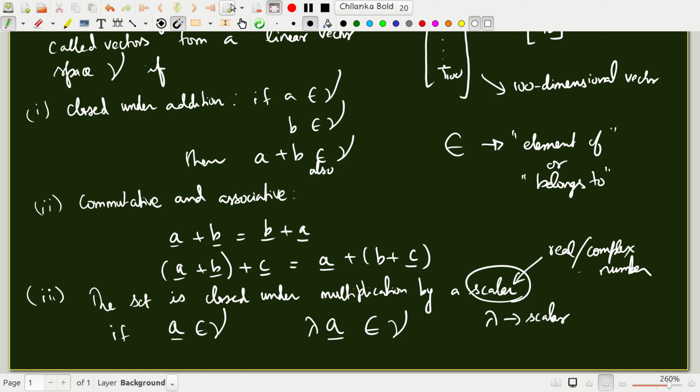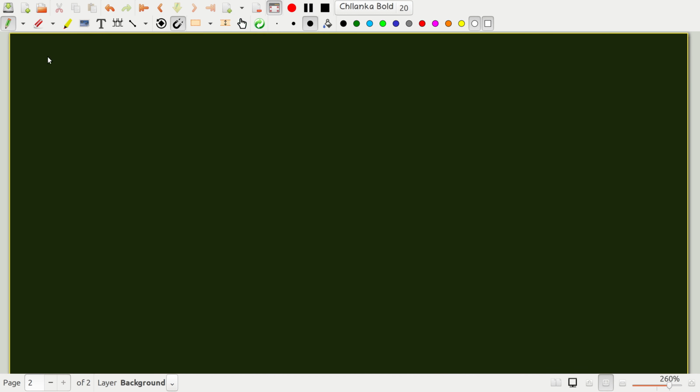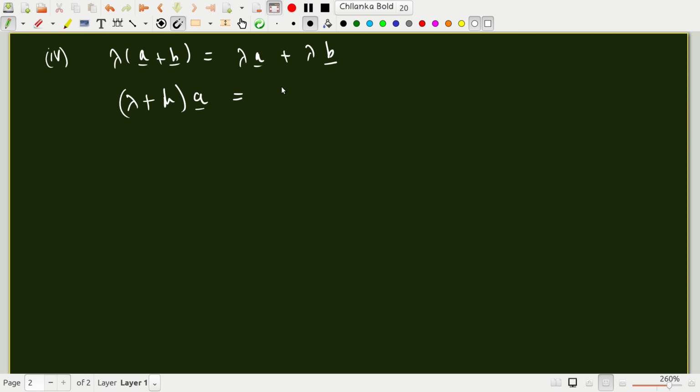Finally, we have the distributive property. Lambda times (A plus B) is lambda A plus lambda B. And if you have two scalars, (lambda plus mu) times A is lambda A plus mu A, where lambda and mu are scalars.